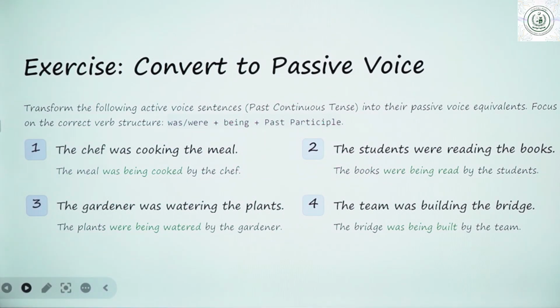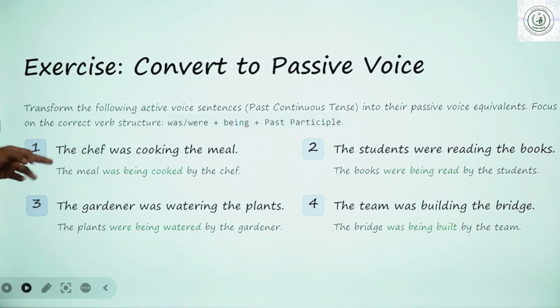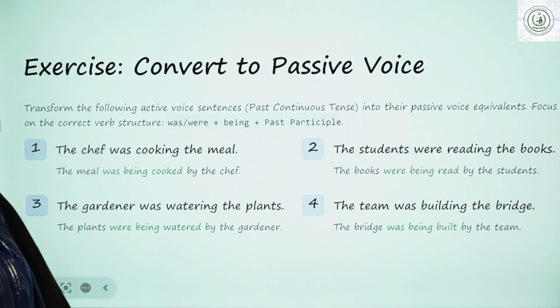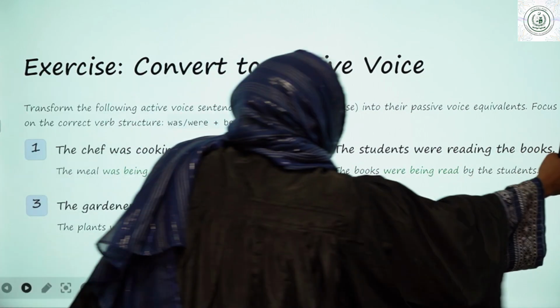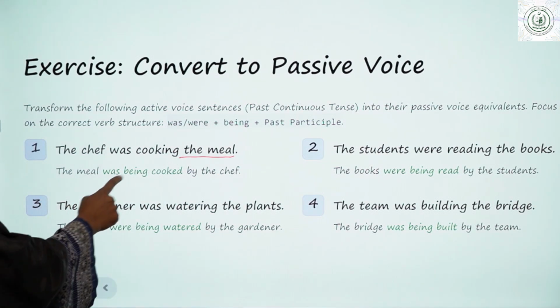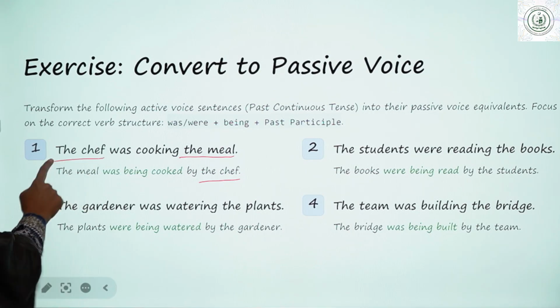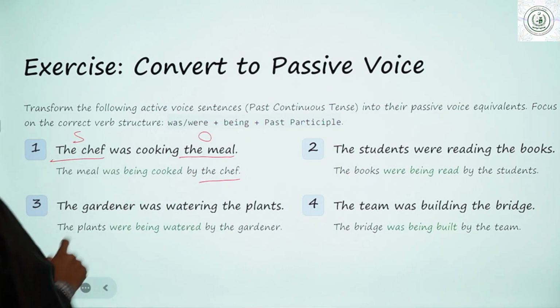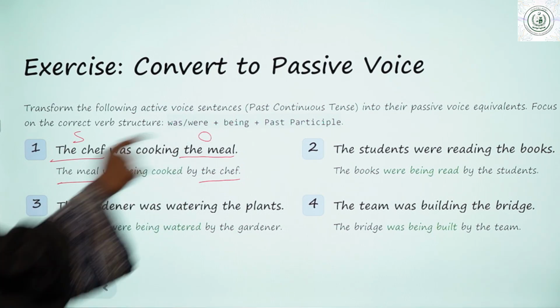So let's practice more with an exercise. Convert to passive voice: The chef was cooking the meal. Again, we'll do more and more practice of that. Start from the object. The meal was being cooked by the chef. The chef was the subject. Here, the meal was being cooked by the chef.